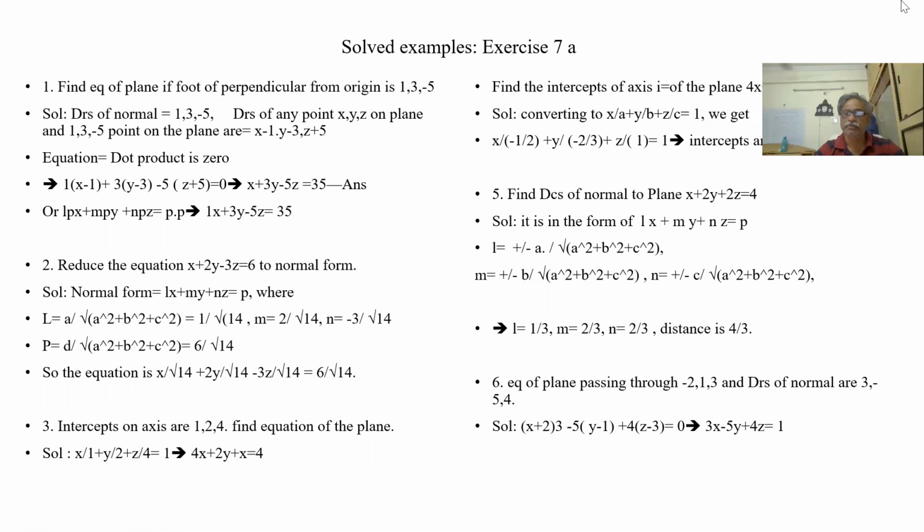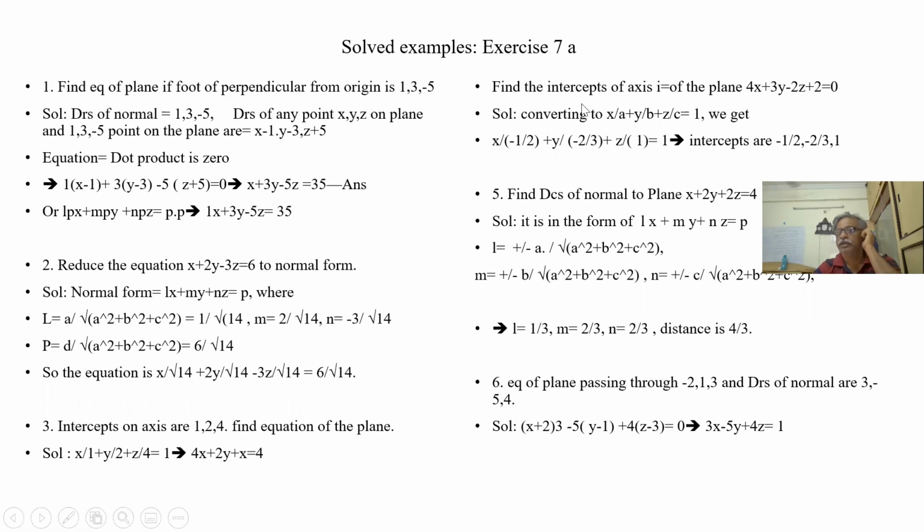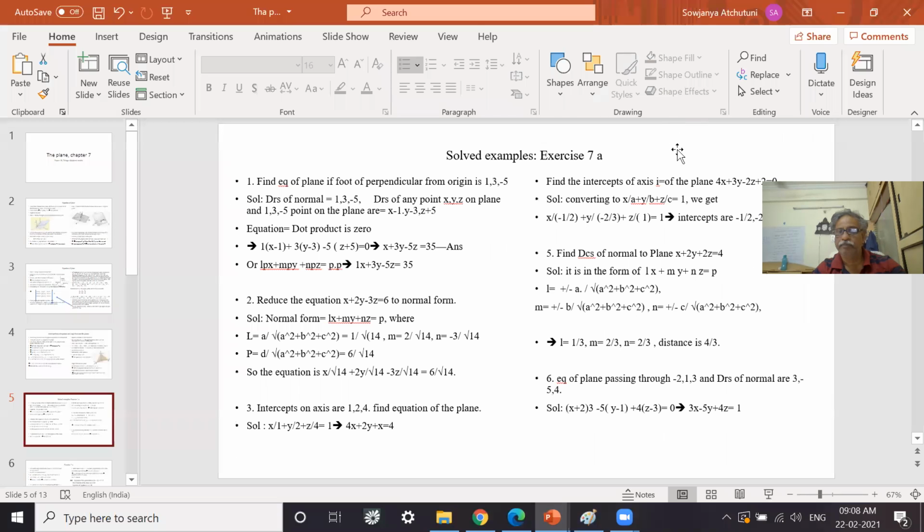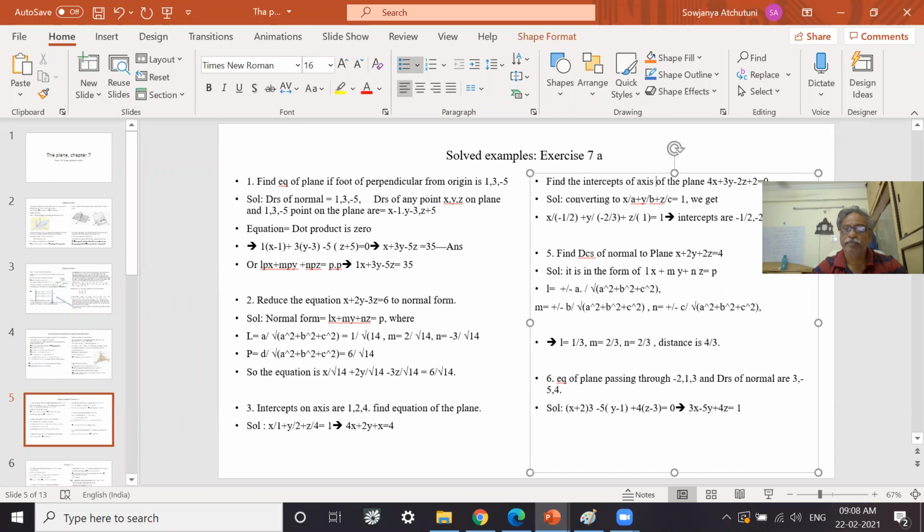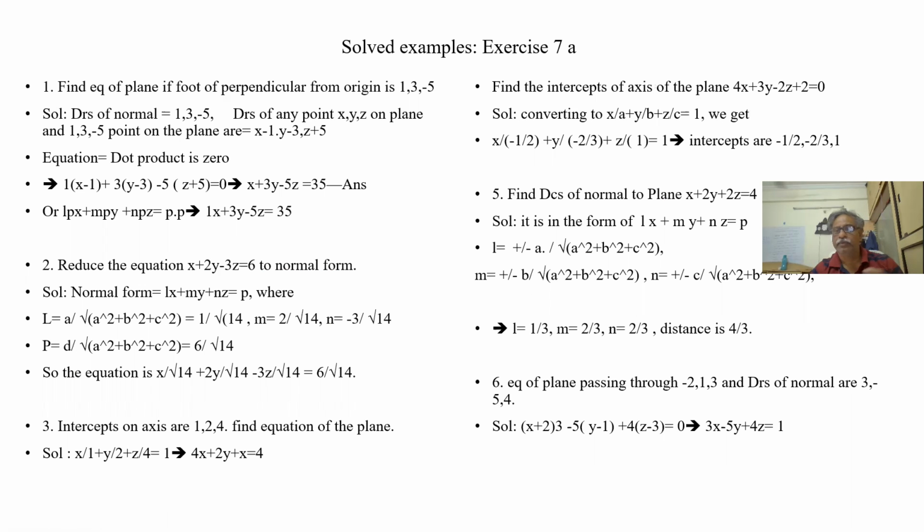Let us see another example. Intercepts of the axis of the plane. This is the equation given. We have to find out the intercepts A, B, C. Let x by A plus y by B plus z by C is equal to 1. These are the intercepts of the form. So that means